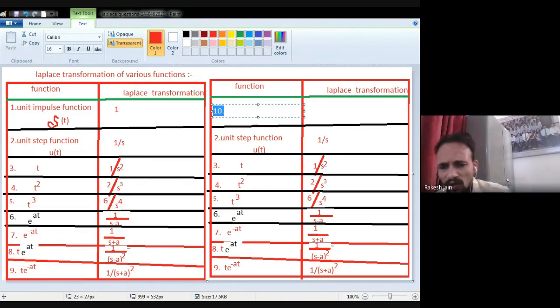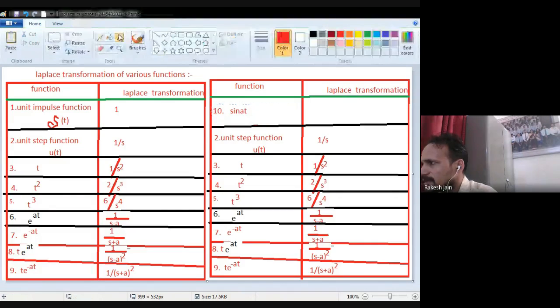Okay. So now I am talking to you about the sin at and cos at terms. Sin at and cos at, as I have already told you. If my function is sin at, then what will happen? It will be a divided by s square plus a square.